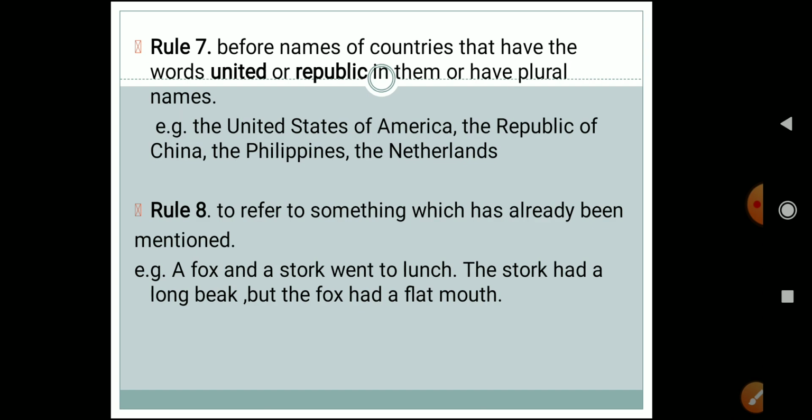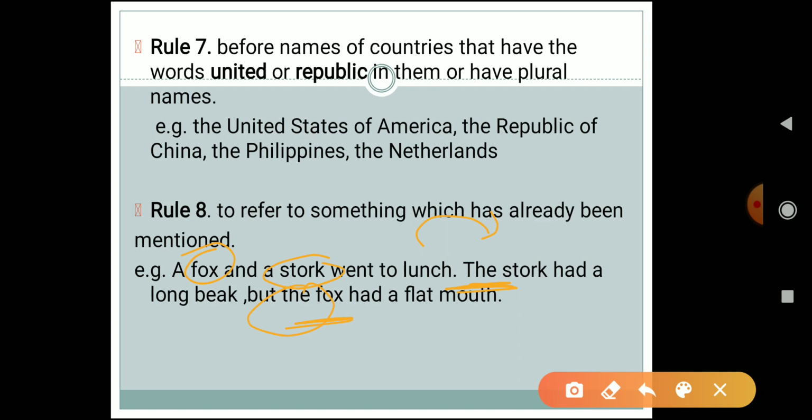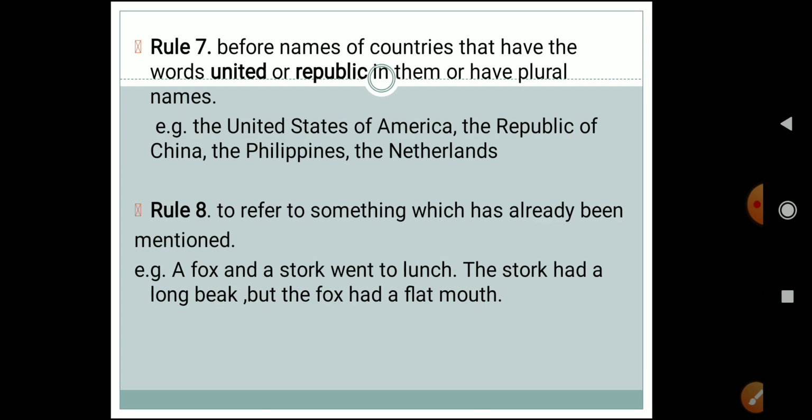Already been mentioned means that we have already talked about that particular noun in our previous sentence. For example, a fox and a stork went to lunch. So already we have introduced fox and stork here. In the second sentence, when we mention the nouns again, I can use the. The stork had a long beak, but the fox, because I have already mentioned fox in my first sentence, so here I can use the. I hope this rule is also clear to everyone, that the definite article the is used to refer to something which has already been mentioned in a sentence.